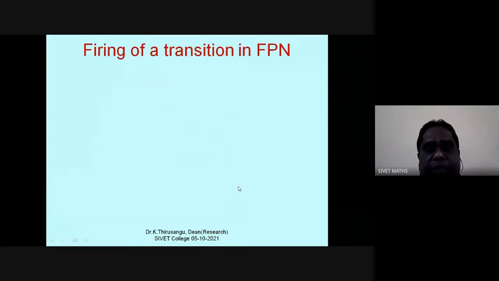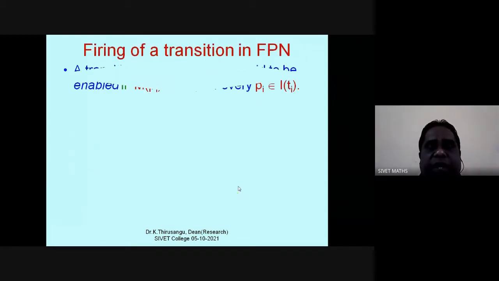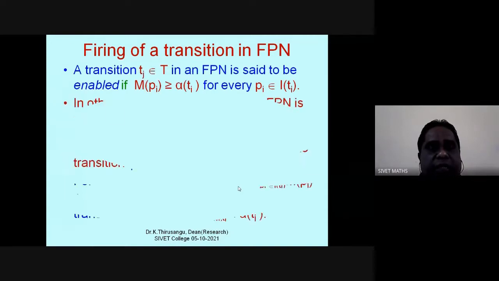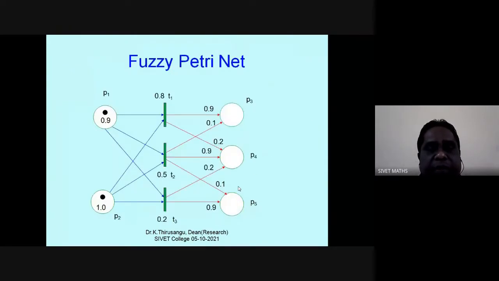Okay. Now, what is the firing? Let me fire T2. First, it will consider among 0.9 and 1.0, which is the least, it will select 0.9, that is one value. Then it outputs 0.1.